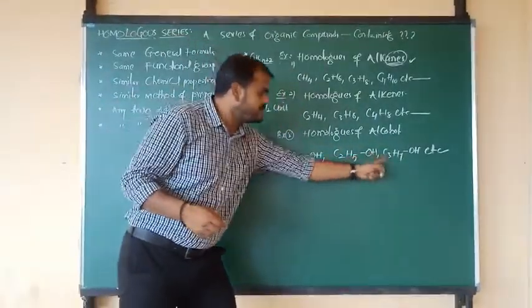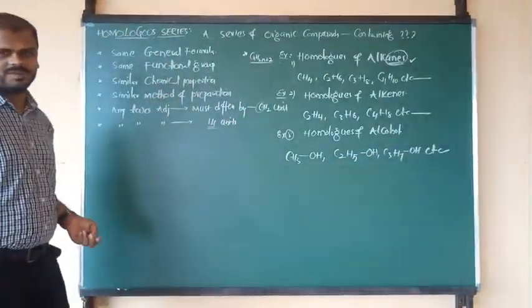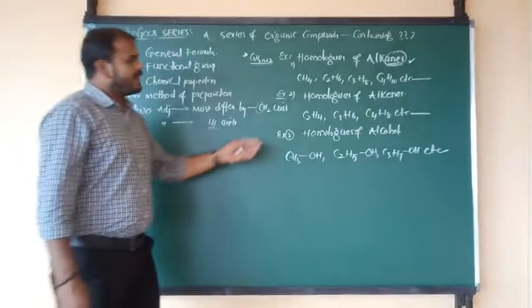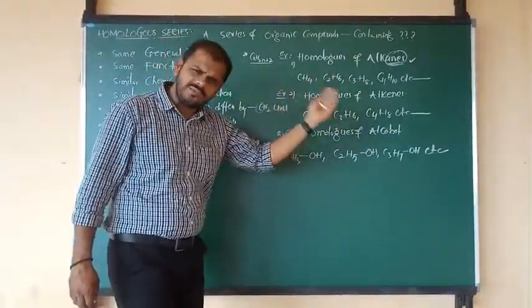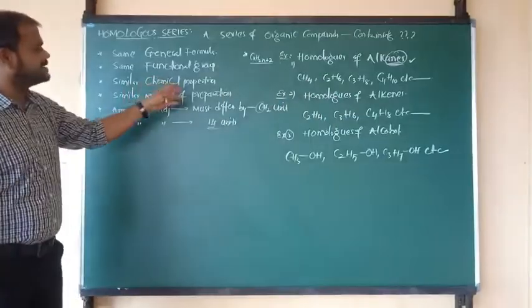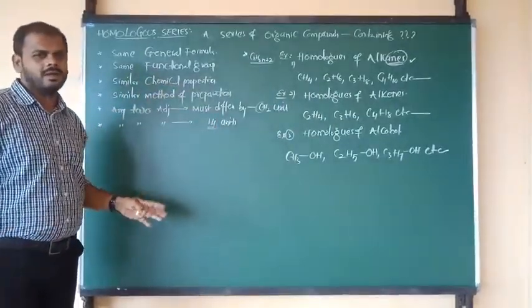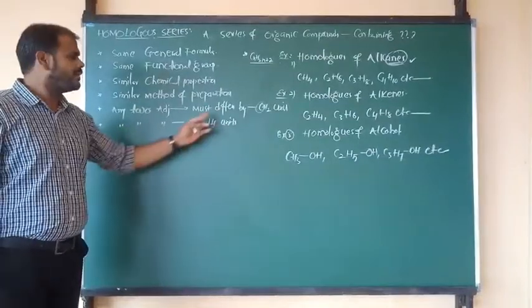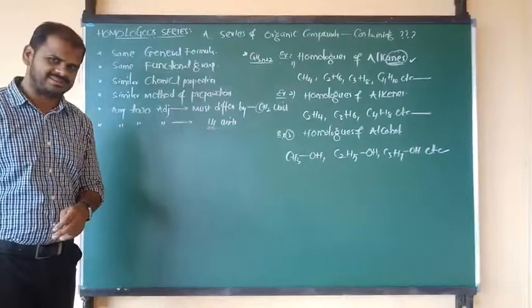Again, between any two compounds, the gap is nothing but CH2, Nana. So a series of organic compounds which have the same general formula and the same functional group, similar chemical properties and similar methods of preparation, and between any two adjacent members the gap is a CH2 unit, and also we can say 14 unified mass.